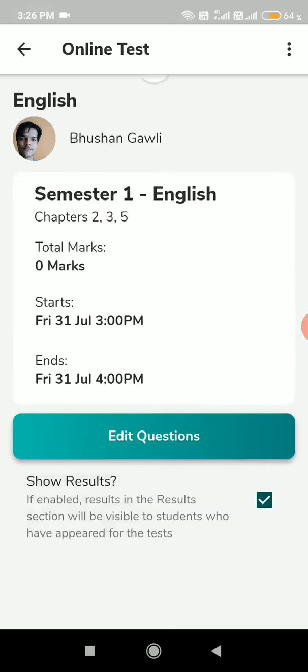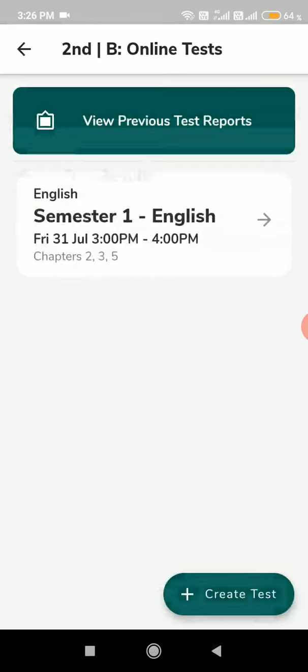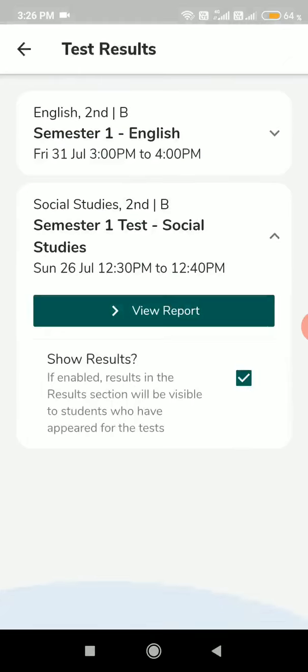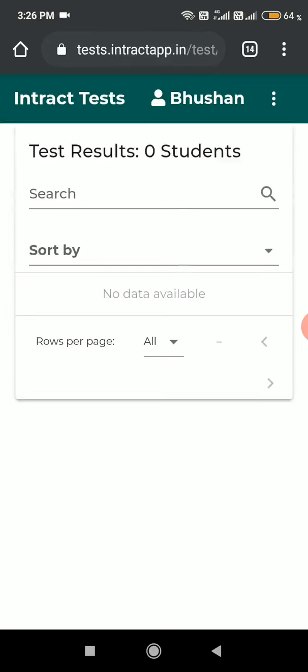Due to this show results, after students complete the test, they will be shown the results, and I'll show you how it is done. So we had this test back then. Let's go to this test, social studies test. Now, once I click on view report, I can see which student has copied, and what are their marks.